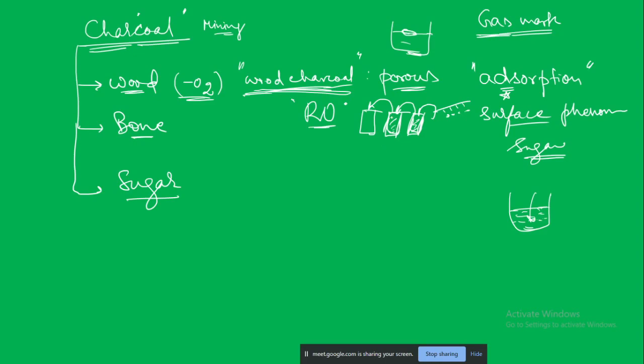Sir, I have a doubt. As you told, this wood charcoal is used in the water purifier. So there is no harm. No harm, because this wood charcoal is made from nothing but wood, and that too it is burnt in the absence of oxygen.